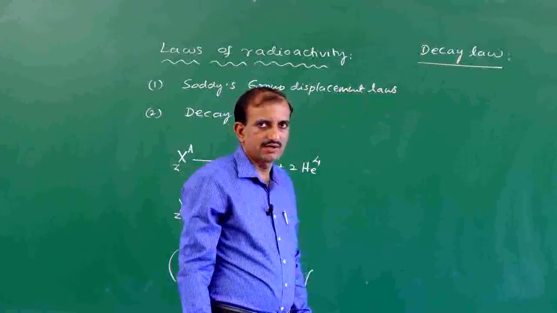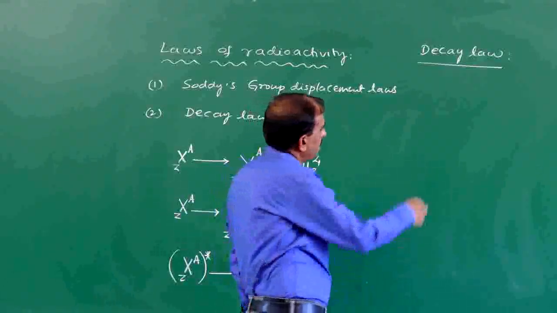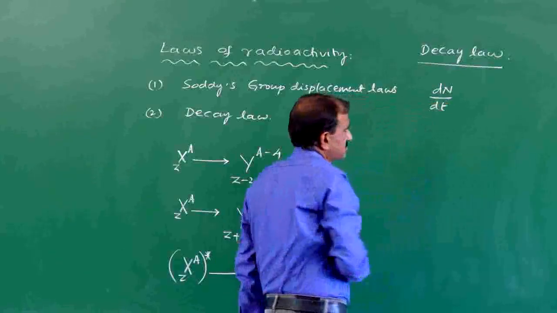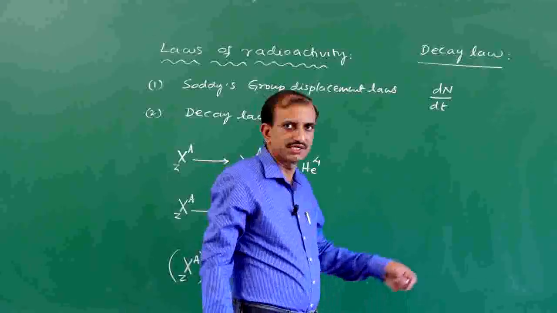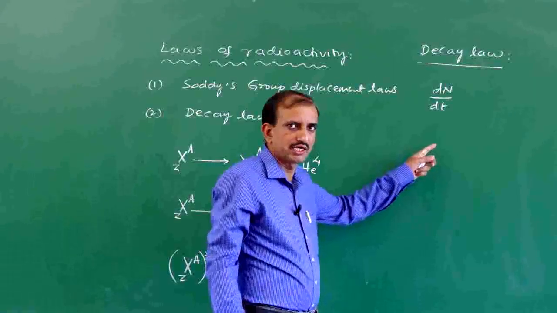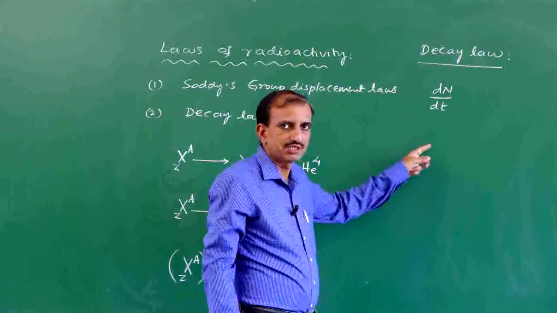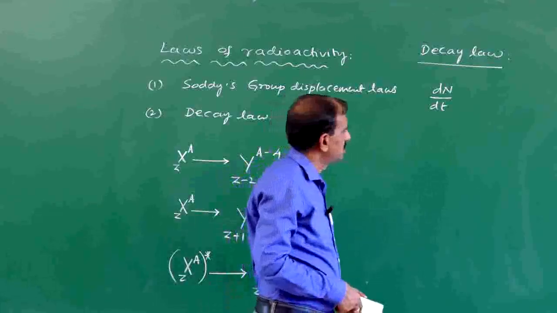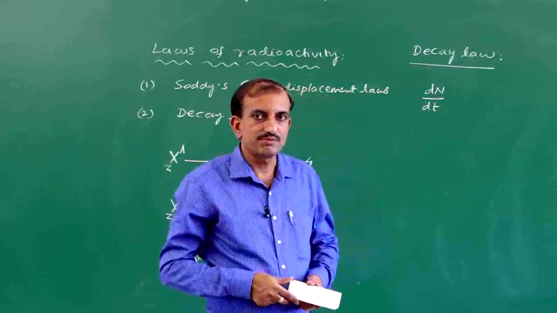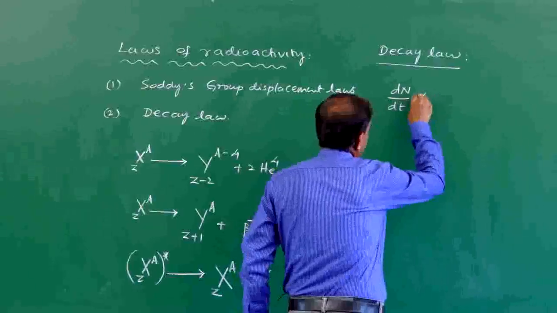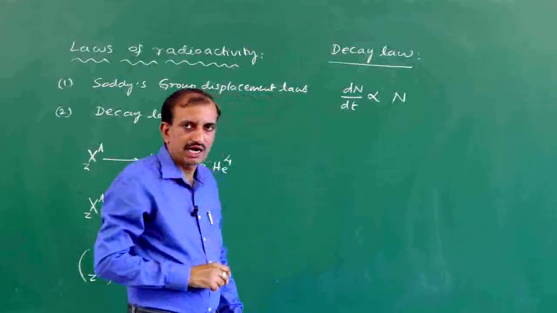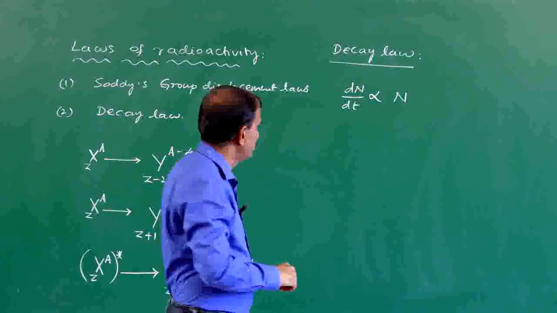According to the radioactive decay law, the rate of disintegration of a radioactive nucleus, dN by dt, is directly proportional to the number of nuclei present in the sample at that time, with a negative sign.